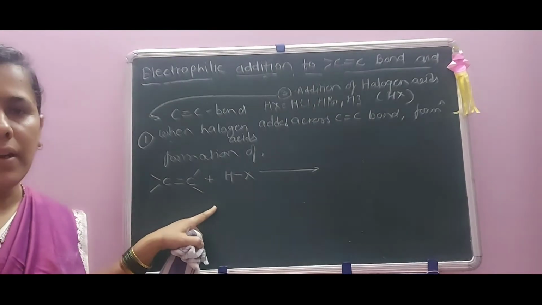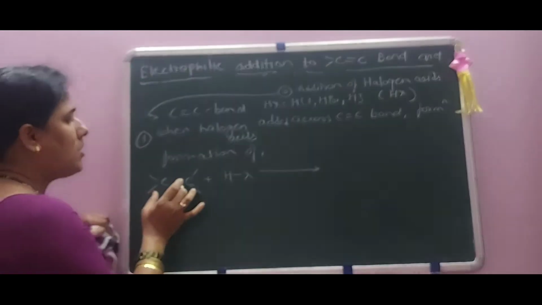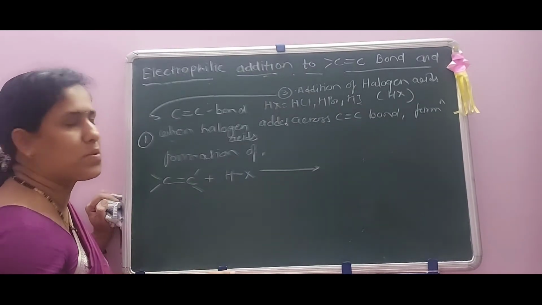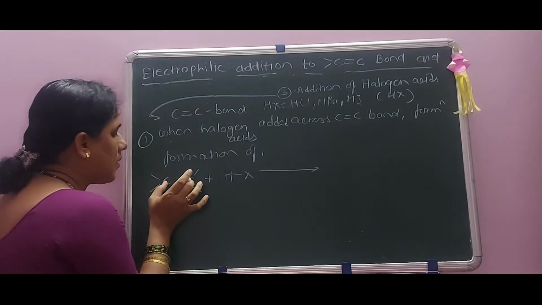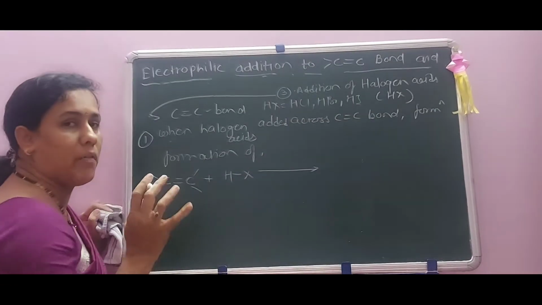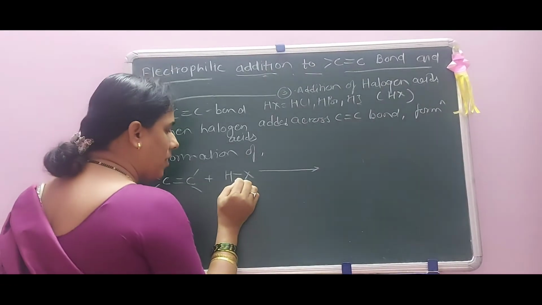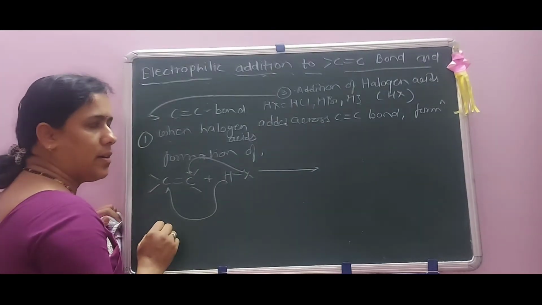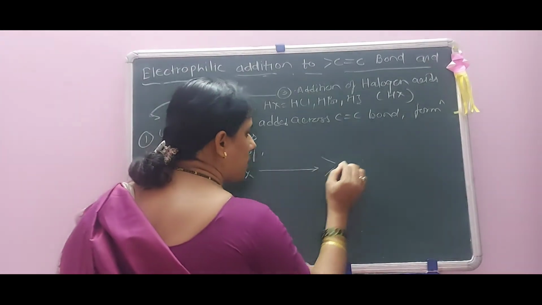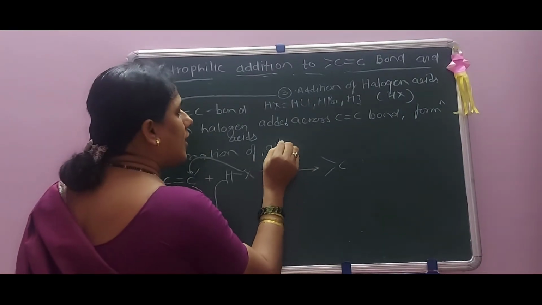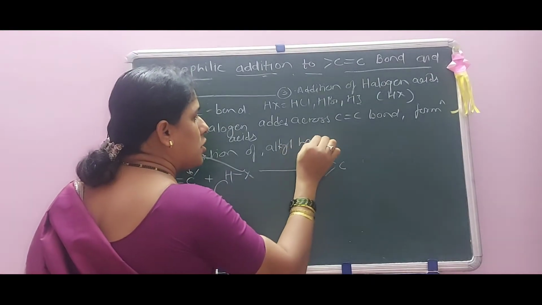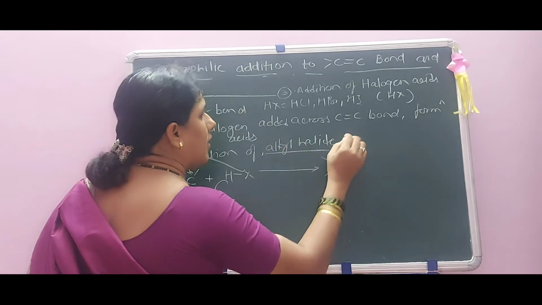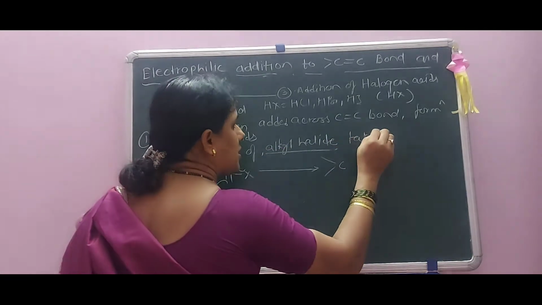This is a symmetrical alkene, therefore there is no necessity of applying Markovnikov's rule, because every one of these carbon atoms has similar hydrogen atoms. Therefore here one of the H is added to here, one of the X is added to here. There is formation of an alkyl halide.